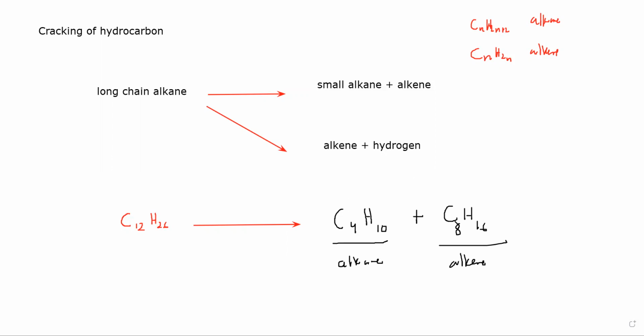What is the name of this alkane? C4H10, 4 carbon, 10 hydrogen. It's butane, because but means 4 carbon and ane means they have a single bond. And what is the name of this alkene which is having 8 carbon atoms?